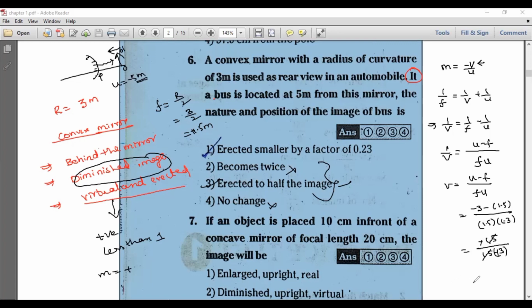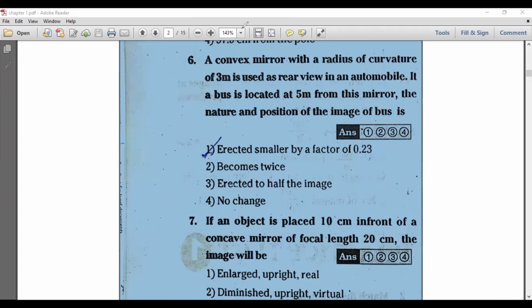Minus and minus also will get cancelled. You will get 1 by 3. It is around 0.33, my dear friends. So here the option is not 0.23, it is 0.33. So option 1 is the correct option.